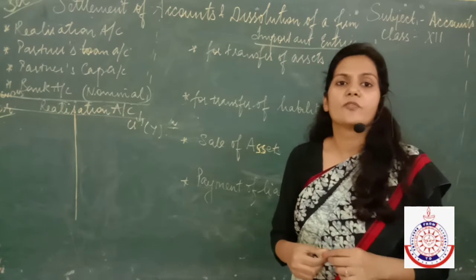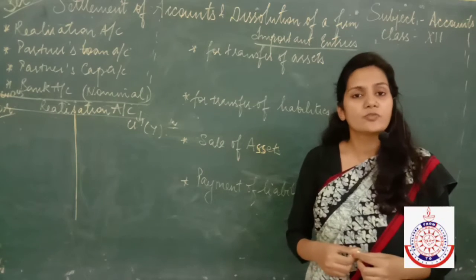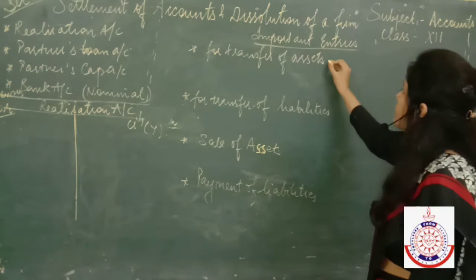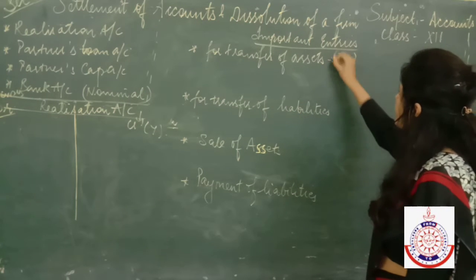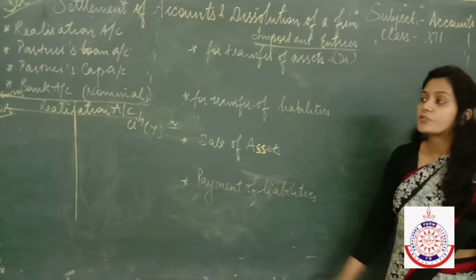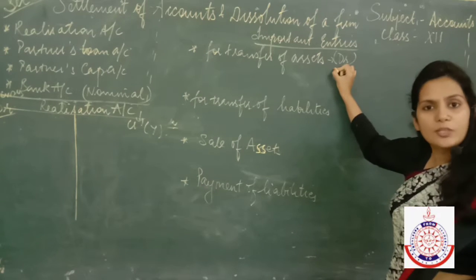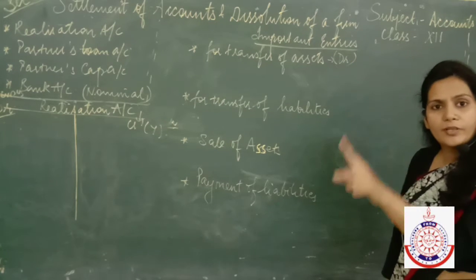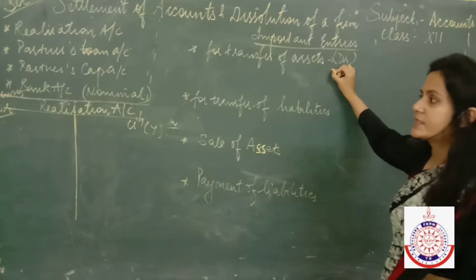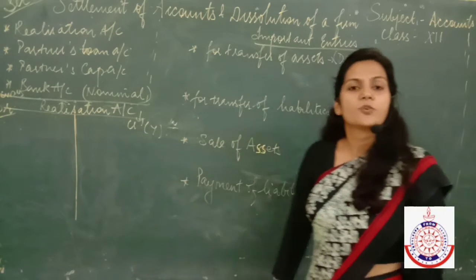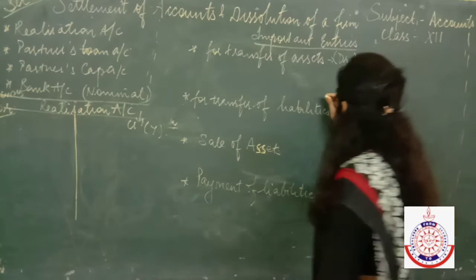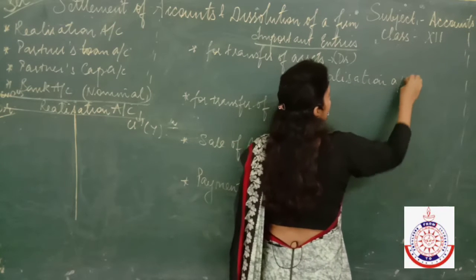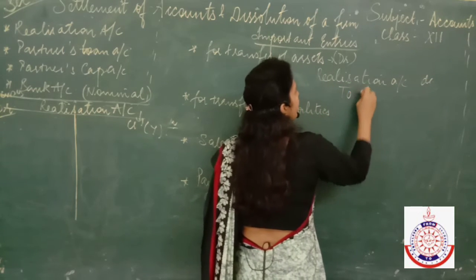And the procedure of reducing the book value to 0 is to transfer the assets to the realization account. All of you know that all the assets have debit balances, right? So if I want to reduce this value to 0, what do I have to do? I have to credit it. And where do I have to credit it? I have to credit all these assets in this realization account. So what journal entry am I going to pass? The entry would be: realization account debited to assets.